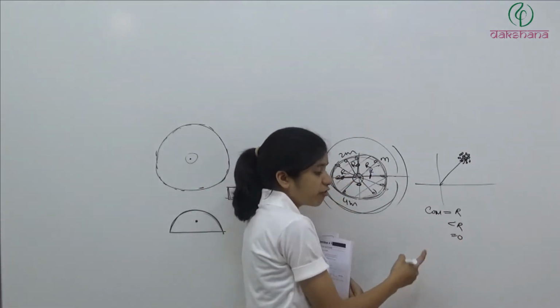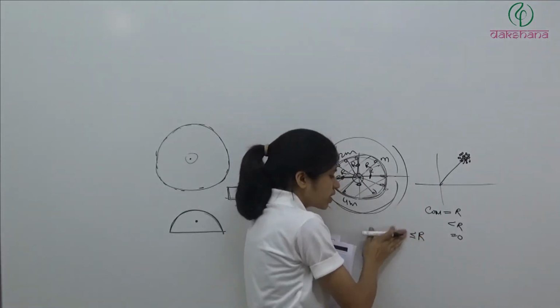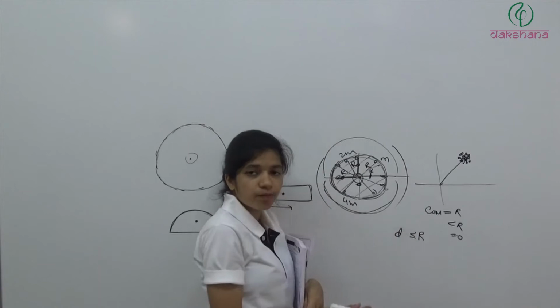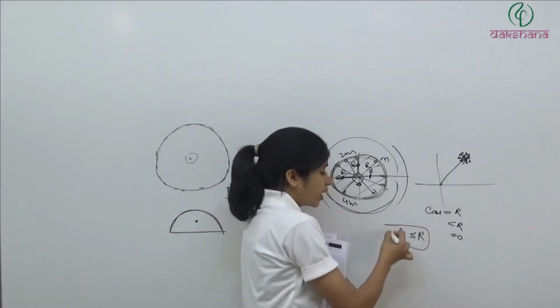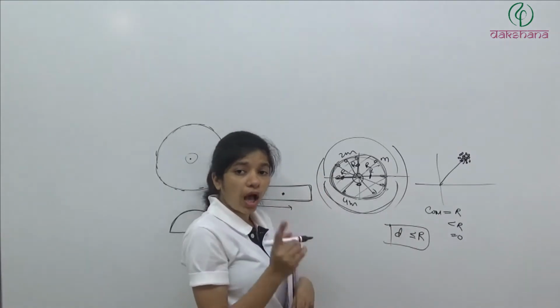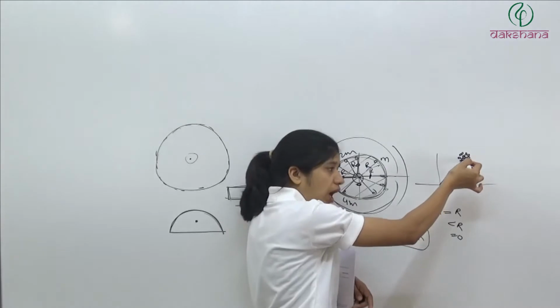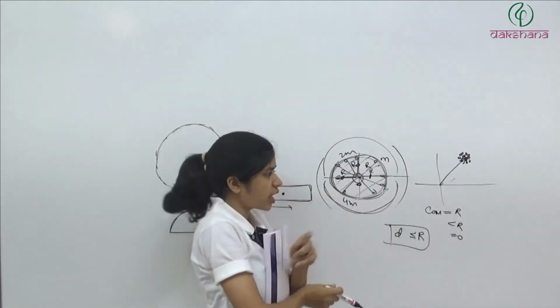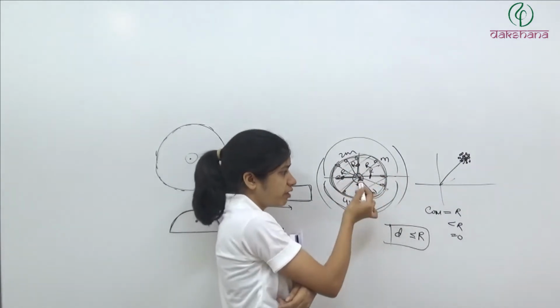So basically, let's say the distance of the center of mass from origin is d, then it will lie at a distance which is equal to r or less than r. So the center of mass is going to lie at r or less than r. Less than r का case भी हमने देख लिया. So if all these are same, then it will be at origin.